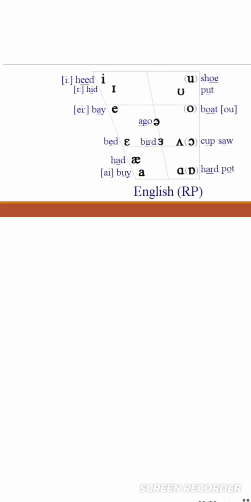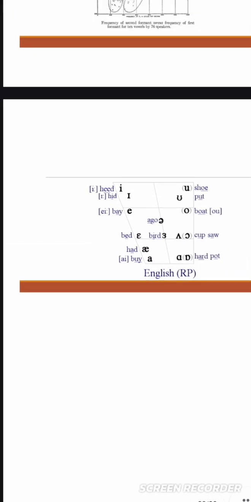Pronunciation of vowel sounds as in e in heed, e in head, a in bay, a in bed, a in had, a in buy, u in shoe, u in put, o in bought, a in ego, epsilon as used in bird, cup, hard. It is Received Pronunciation of vowel sounds.